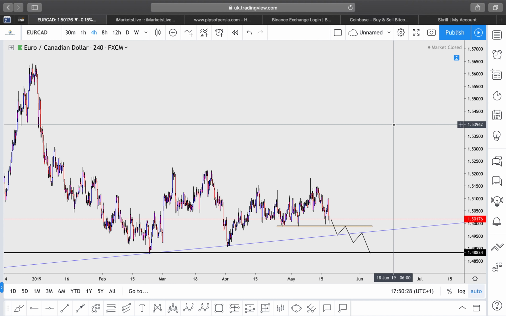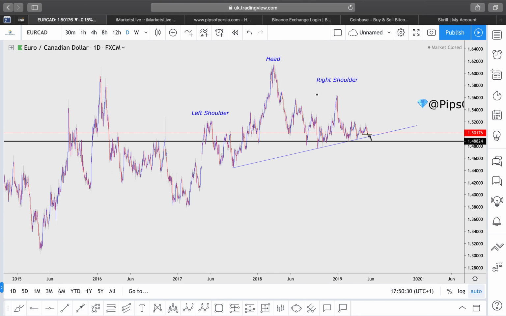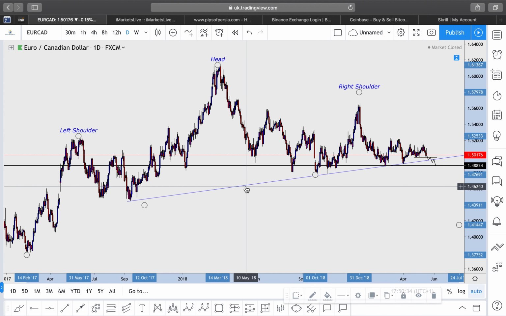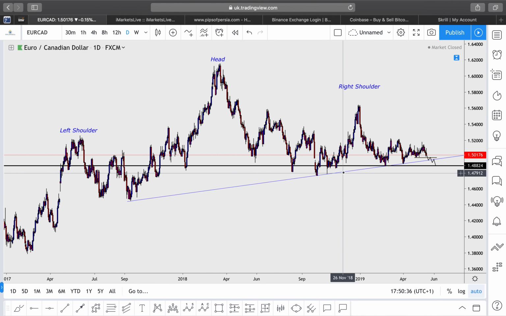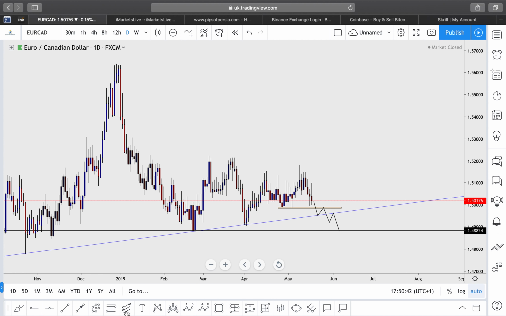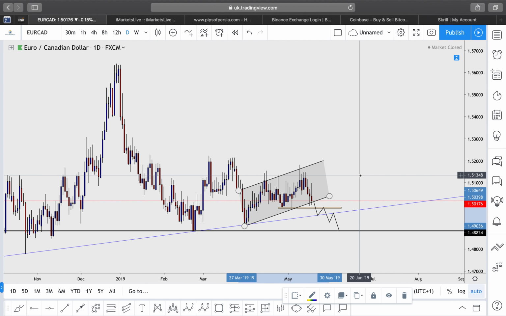Euro versus the Canadian dollar. On a daily time frame, we still do have this head and shoulder formation with the blue line over here being the neckline of the head and shoulder formation. Okay, that is still valid over there. And in general, on a daily time frame, it looks as though we've gotten this impulse to the downside and we've got this general bearish flag formation over there.